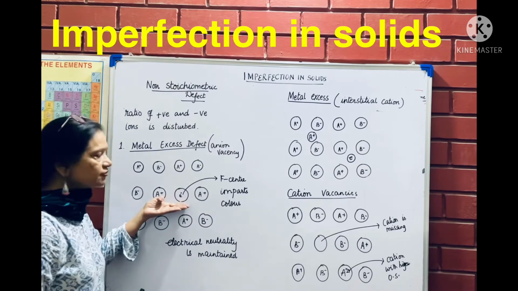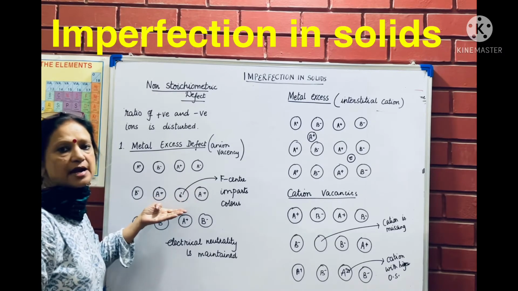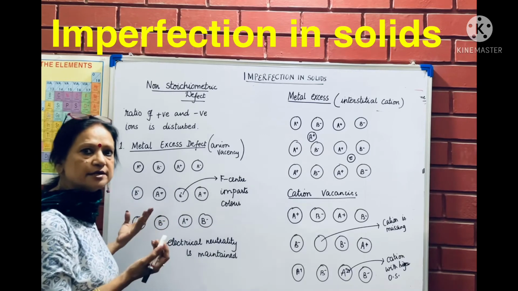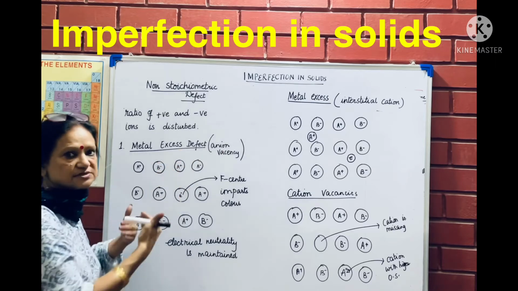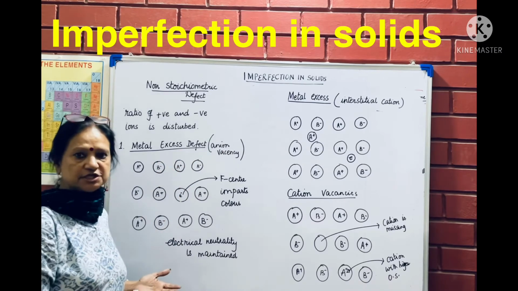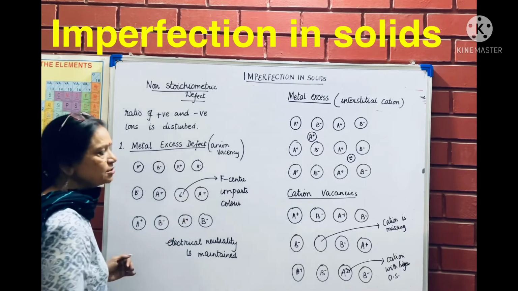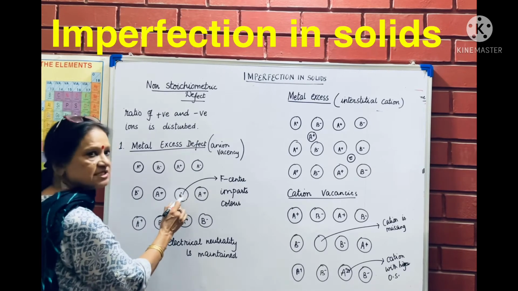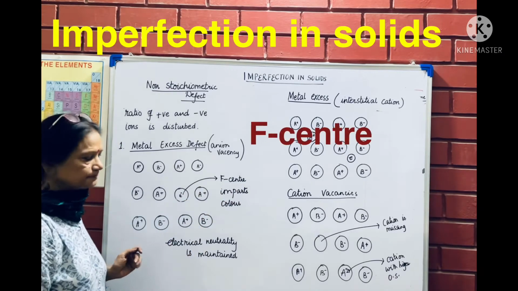While the electron is present here, it is able to impart color to the crystal, because we have learnt about how color is radiated. When the electron jumps to a higher energy level and comes back, it radiates energy in the form of color. The same happens here, the electron is able to impart color, and this hole which is created here is known as F center.